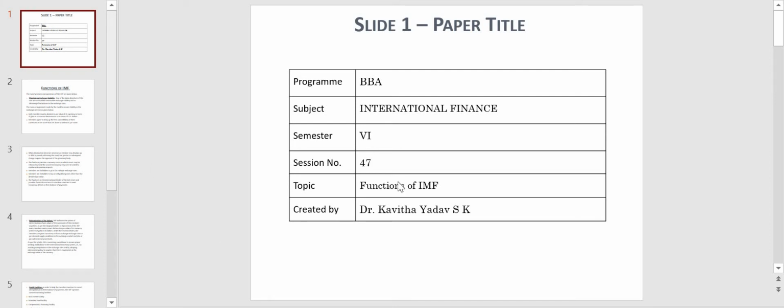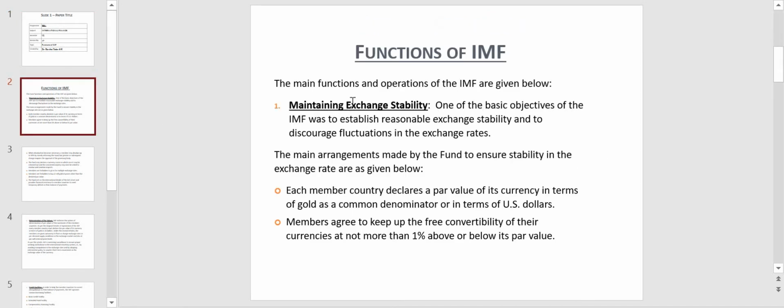The topic of this session is functions of IMF, which is a subtopic of the fifth chapter of international finance called International Financial Institutions. So let us know a little more details about the various functions of IMF. See, the main functions of IMF are given below. The first of such functions is maintaining exchange stability.